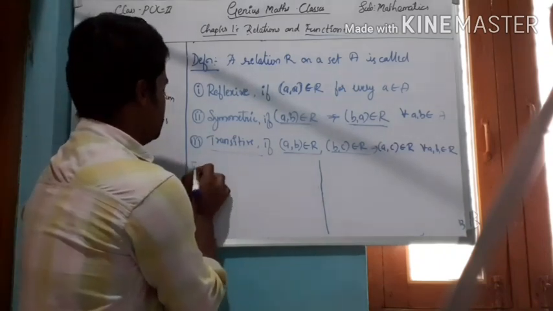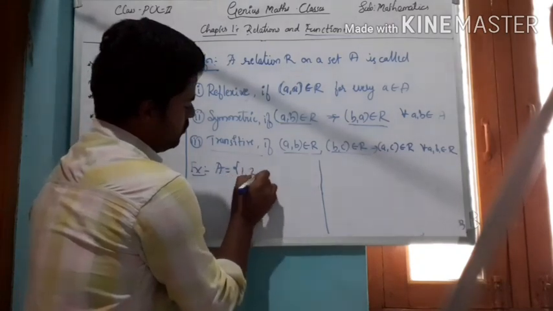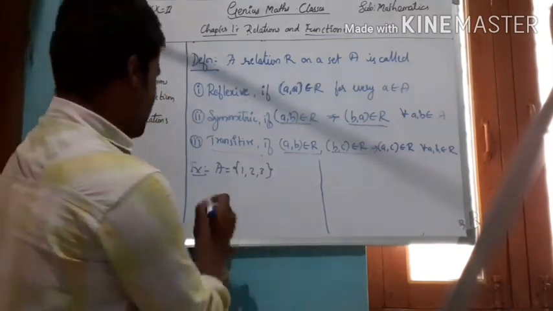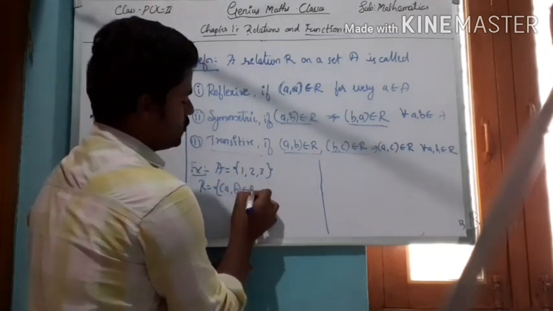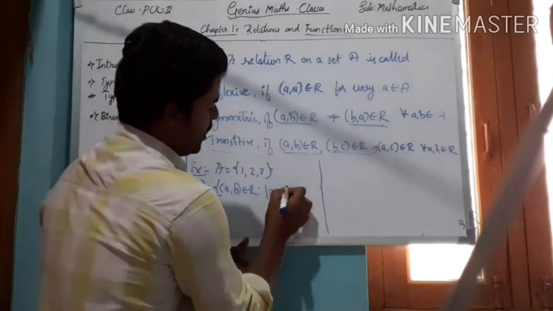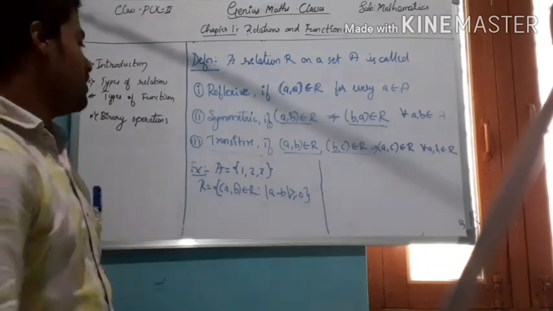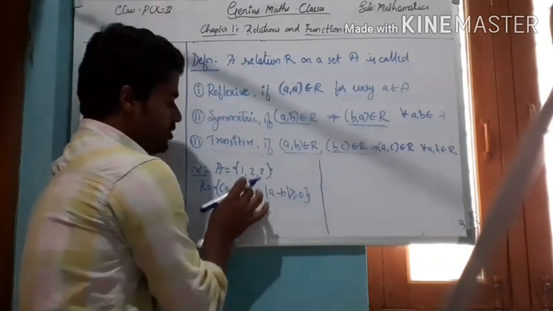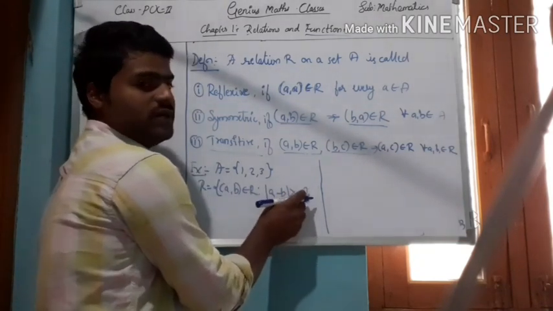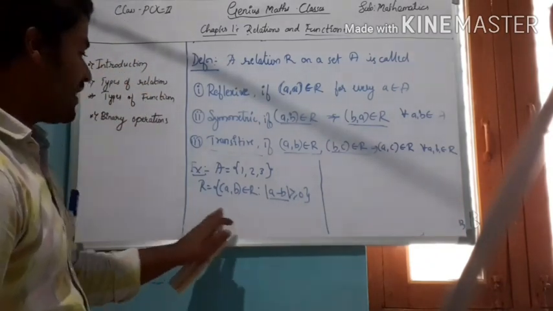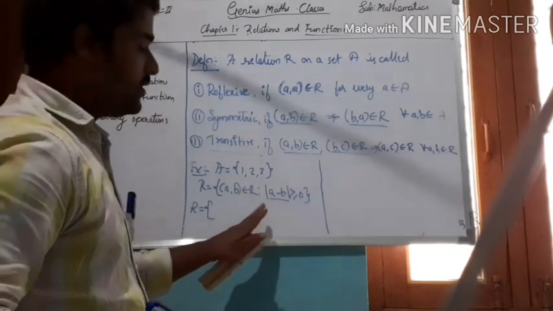For example, consider set A equal to 1, 2, 3, right? And I am defining the relation R equal to A comma B, which belongs to R, such that mod of A minus B is greater than or equal to 0. So this is a set. I am defining the relation on that set such that the mod of A minus B, the difference between any two elements, must be greater than or equal to 0. Okay, so just write the relation. I am just writing the elements of this relation.